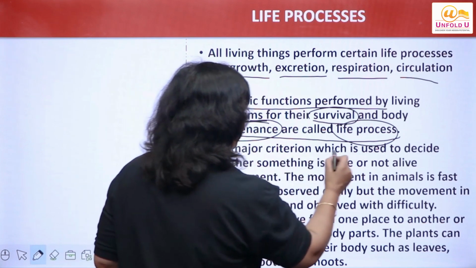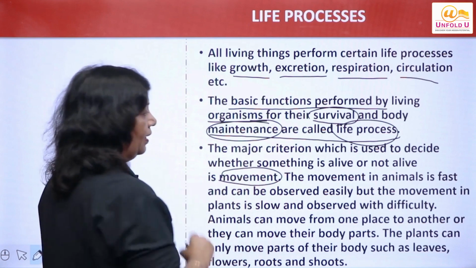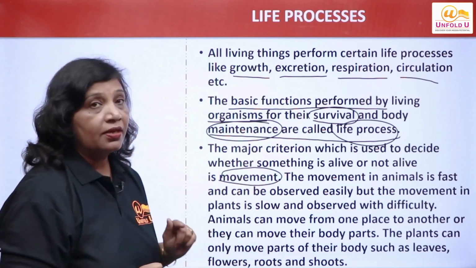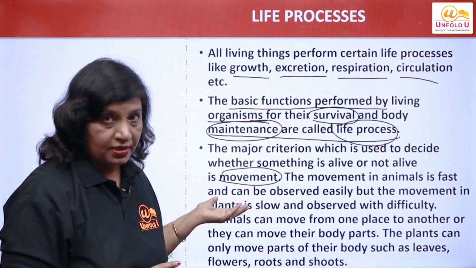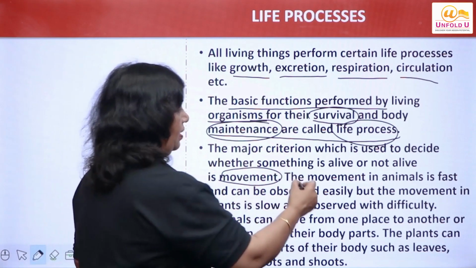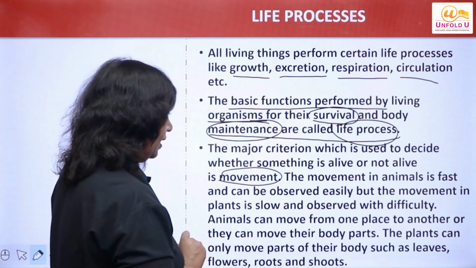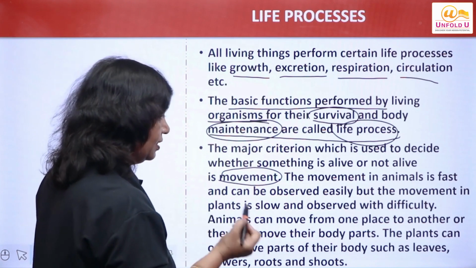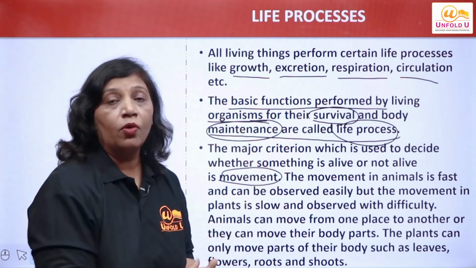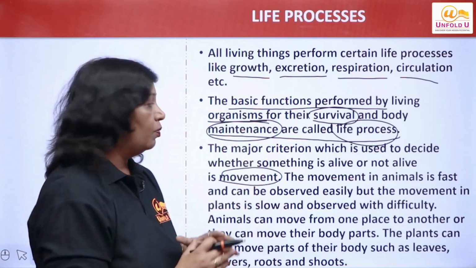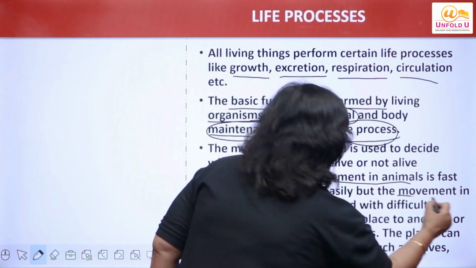The major criteria which is used to decide whether something is alive or not is the movement. So what is the major criteria for deciding whether something is living or not? It is movement. I have discussed earlier, right? Movement in animals is fast and can be observed easily, but the movement in plants is slow and is observed with difficulty. Now I will make one thing more clear here. We are talking about movements in animals. We are talking about movements in plants, right?